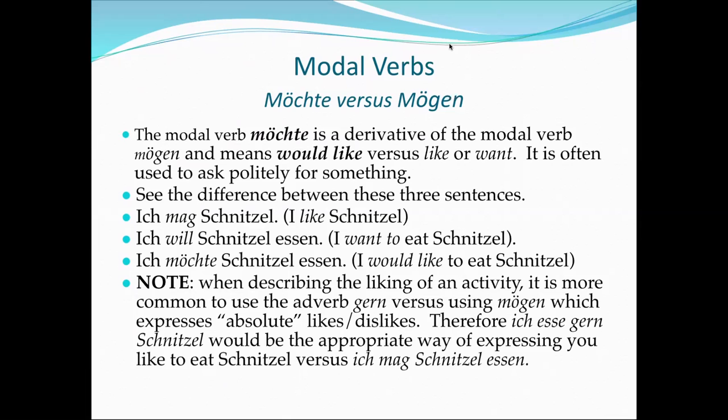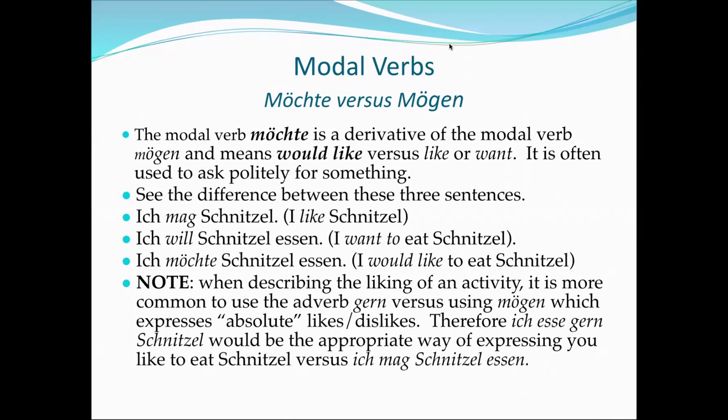I like German. But just like in English, if I'm at a restaurant and I'm ordering something, I may choose to be a little bit more polite in how I'm asking for something. So I would like a cup of coffee as opposed to I want a cup of coffee. And German has this as well with the verb möchte. And möchte is basically a derivative of mögen, and it's used when you're ordering something in a restaurant, for instance.